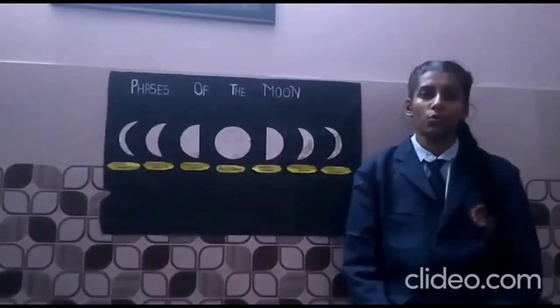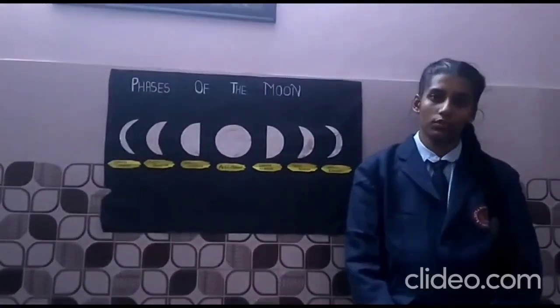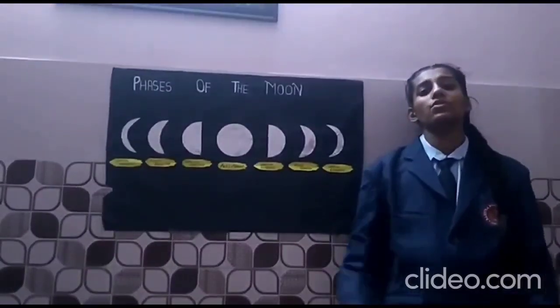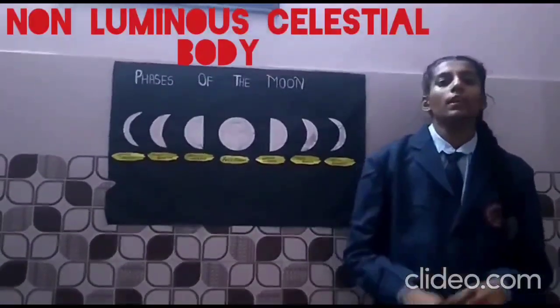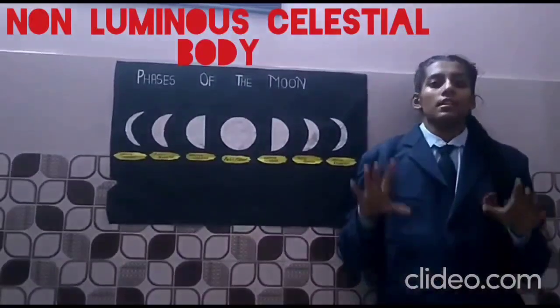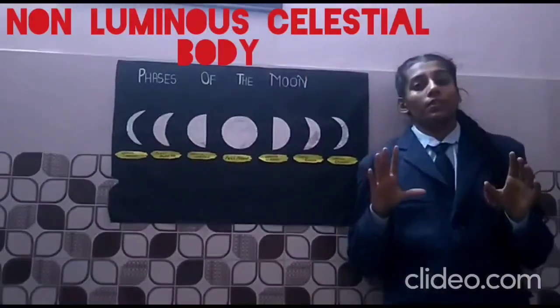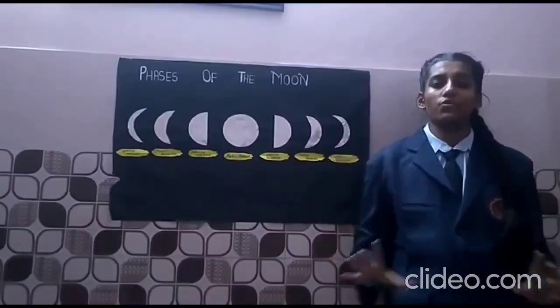Hello everyone, I am Pooja and today I will tell you about the moon. The night sky has one most visible thing, and that is the moon. The moon is non-luminous but the brightest celestial object in the night sky.